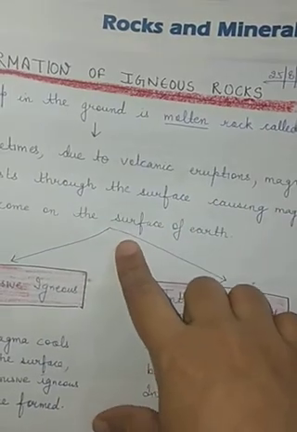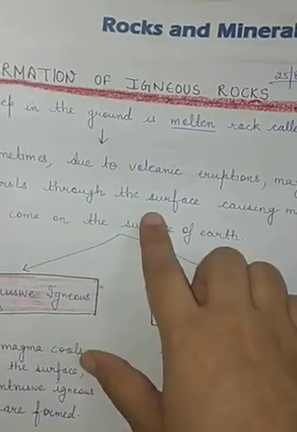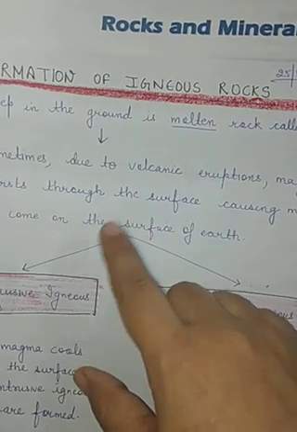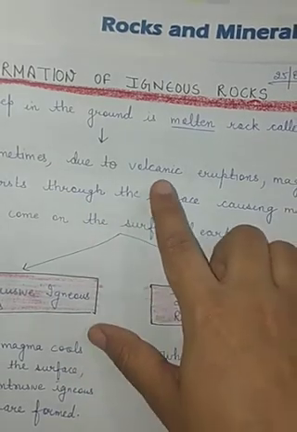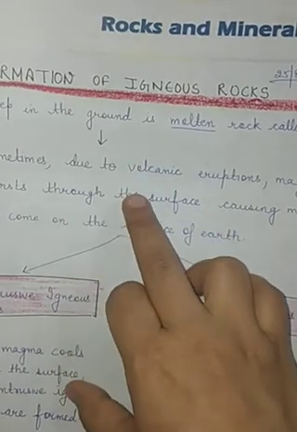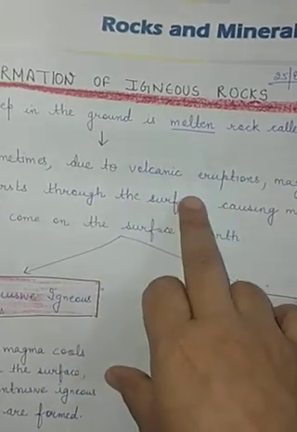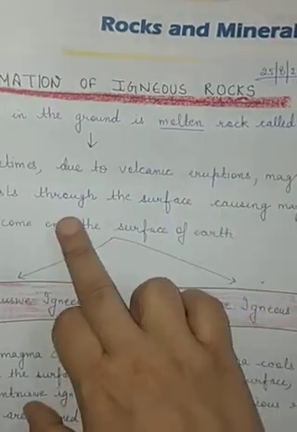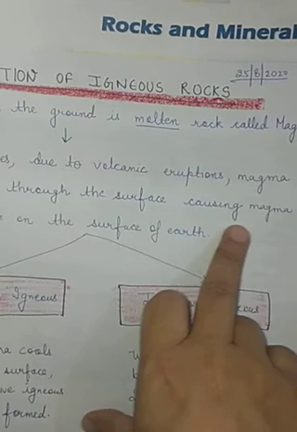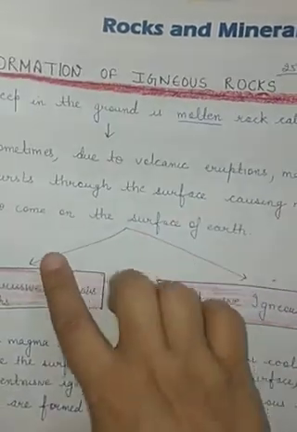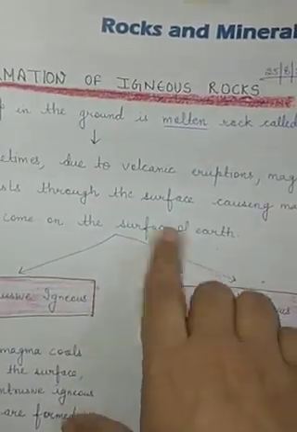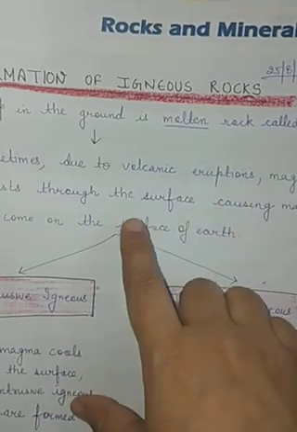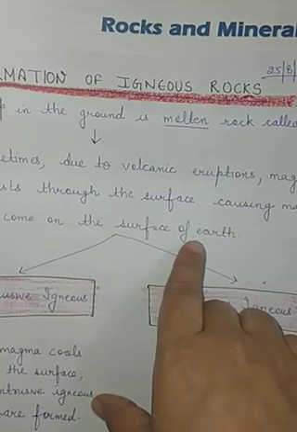And what happens? This magma bursts and comes to the surface of earth during volcanic eruptions. So what happened? Due to volcanic eruption, whenever there is any volcano eruption, this magma bursts through the surface, causing magma to come onto the surface of earth. So due to volcanic eruptions, this magma bursts and comes to the surface of earth.